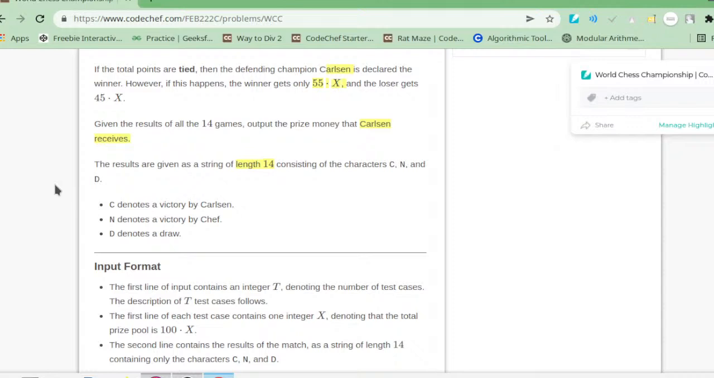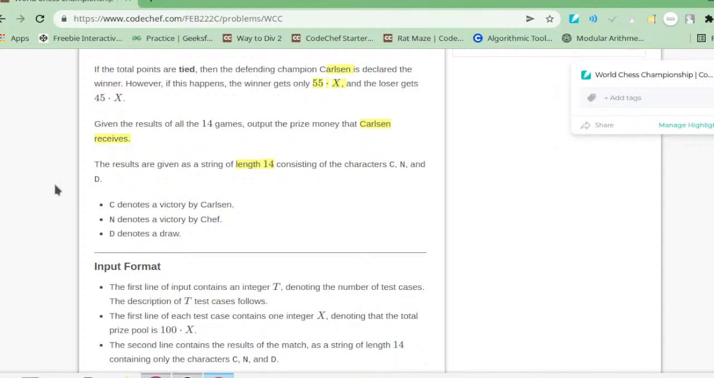Okay, so here we can see the value of x. We saw the total prize money is 100x, so it's obvious that we need the value of x. Here it is x, and here is the string that represents the result of 14 matches.